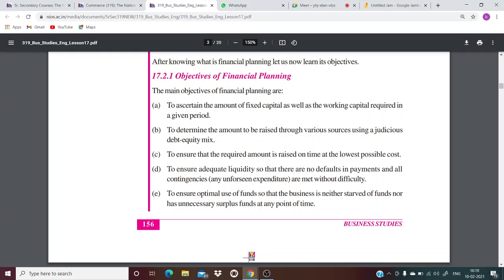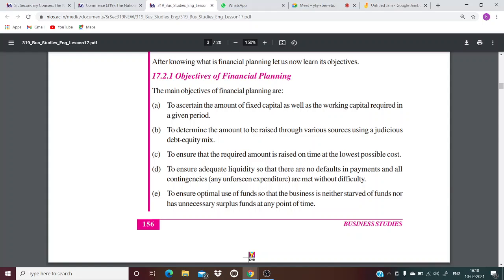And obviously in business, this is the basic thing, that there is a risk. Every time there are some expenditures which are unforeseen, which may crop up suddenly, so you should be having enough cash flow or cash in order to meet such expenses. So financial planning is also for this, to have adequate liquidity to meet the sudden expenditures without any difficulty.